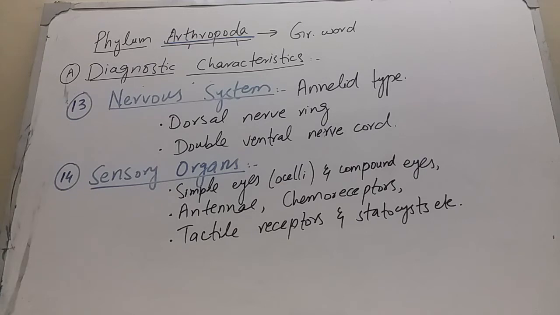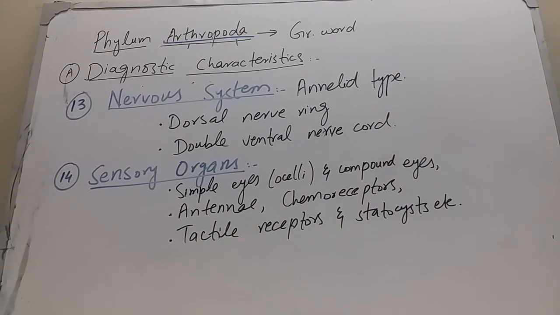Next is the nervous system. In arthropods, the nervous system is of annelid type. The nervous system is just like that of the annelids. It includes a dorsal nerve ring, which is also known as a brain, lying in the anterior region of the body, or we can say the dorsal nerve ring is in the head region. Besides this, a double ventral nerve cord arises from this brain, and it also includes ganglia and paired nerves.